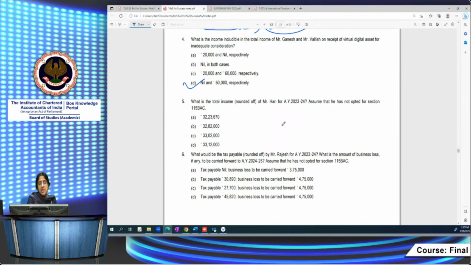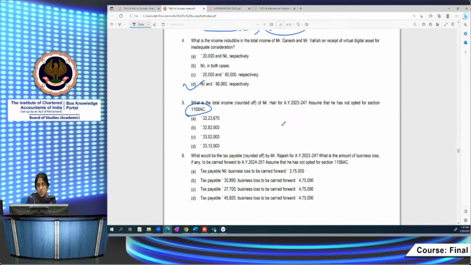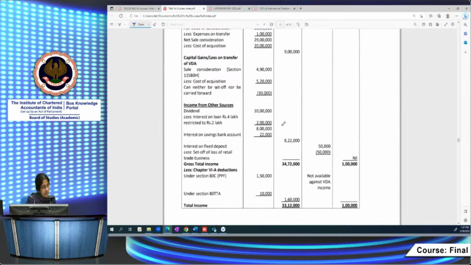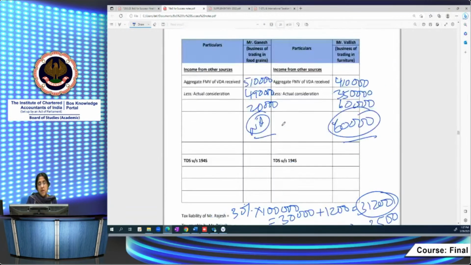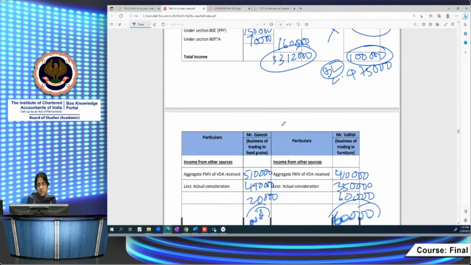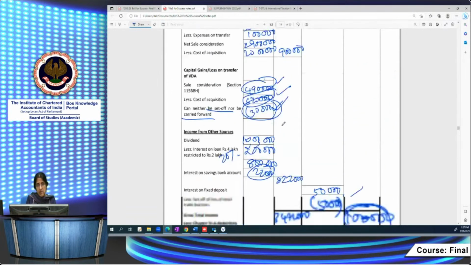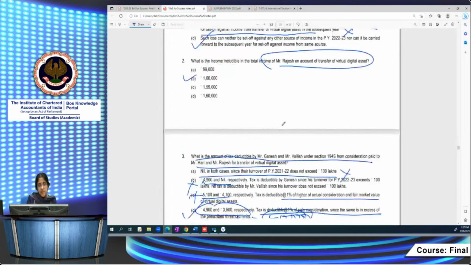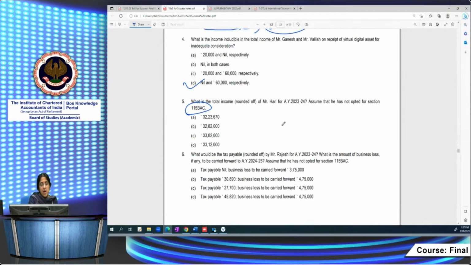What is the total income of Hari? Assume that he has not opted for 115BAC. Total income we've already computed. It's 33,12,000. Hari's total income we've already computed through this process first. So the answer is D for this.